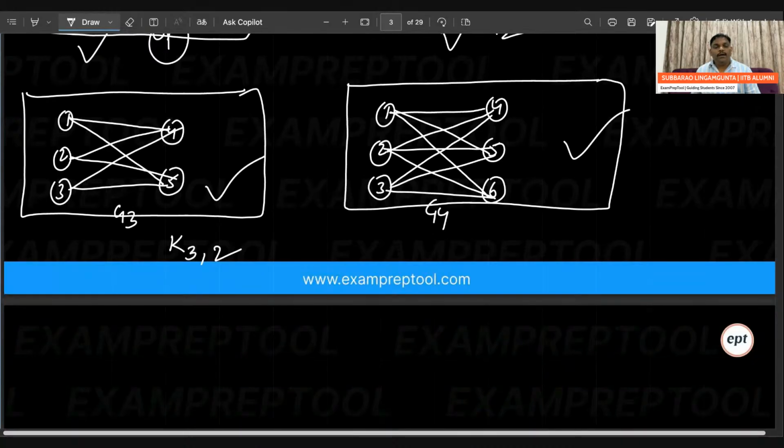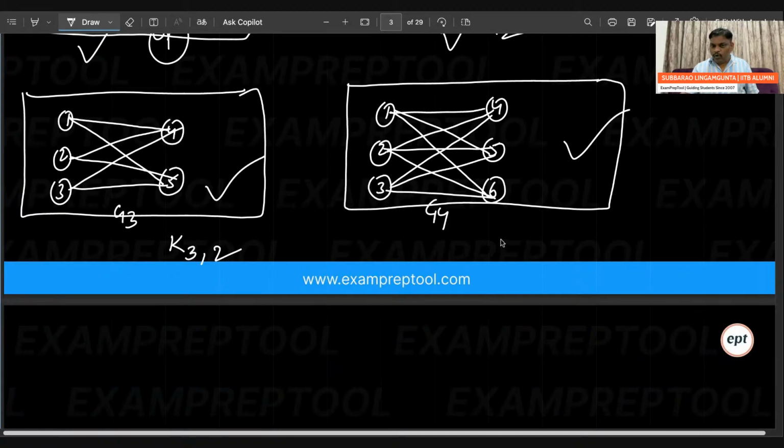In the M, if you take any person, that person has edges with all the people of N. Second person you take, with all the people in N. So that is the reason it is called complete. Complete bipartite graph with vertex partition 3, 2.